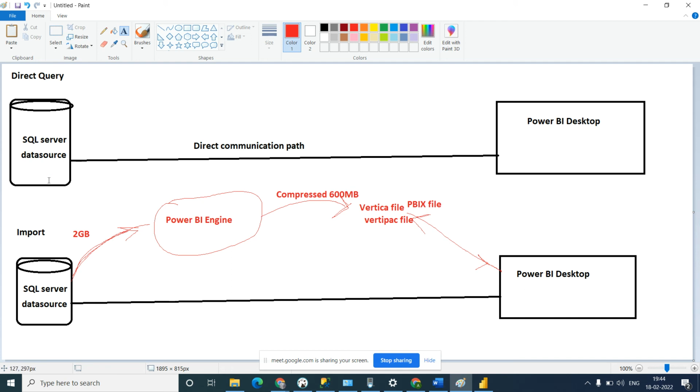But if data is updating every day, every hour or every minute, in that condition you have to use direct query. I'm giving you one example. Let's say share market. In the share market, data updates every second, every millisecond. So what will you do? In that case we have to use a direct query, because I want to show the data every second, so I have to refresh the data every time. So direct query will be useful for this. Understood? That is one of the scenarios.